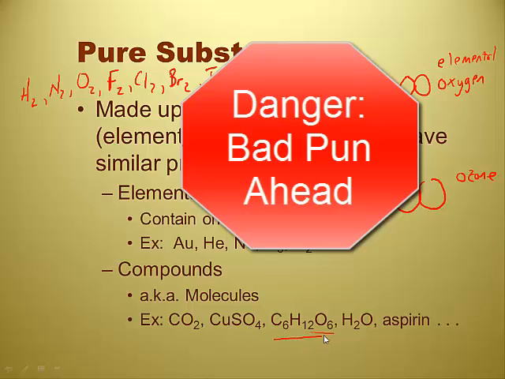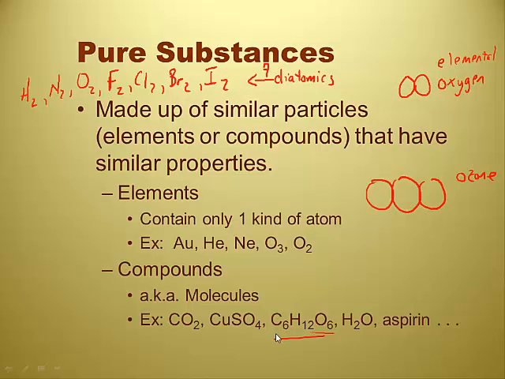Sugar, this is nice, that's sweet stuff. We've got 6 carbons, 12 hydrogens, and 6 oxygens. Water, obviously a compound, hydrogen and oxygen. Aspirin, we've got a lot of different compounds. I think you were just alluding to tons of them. Yeah, there's tons and tons.